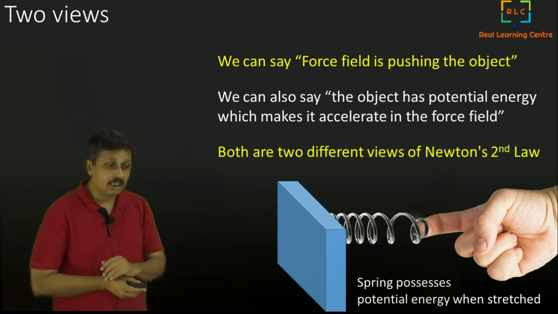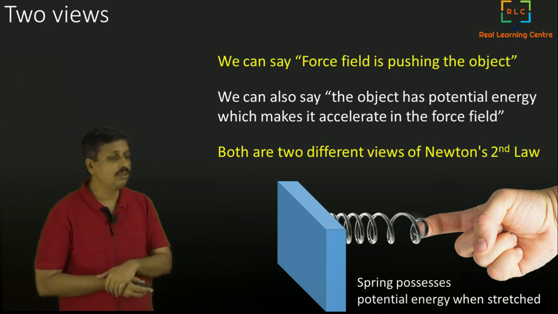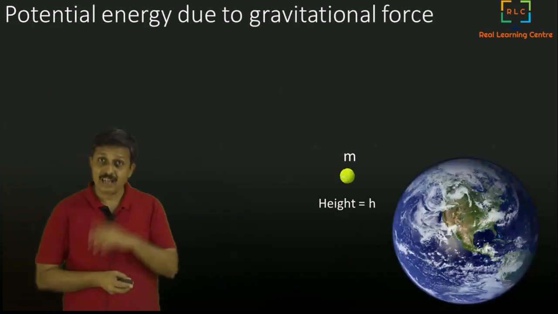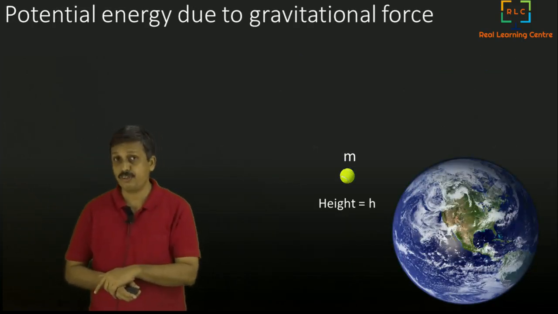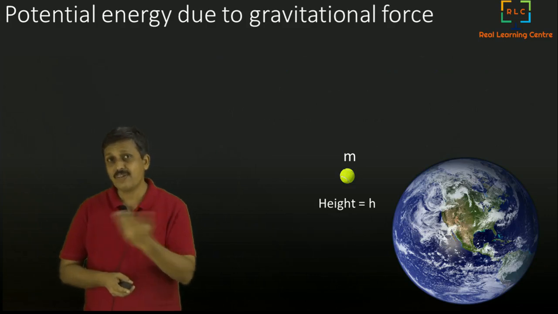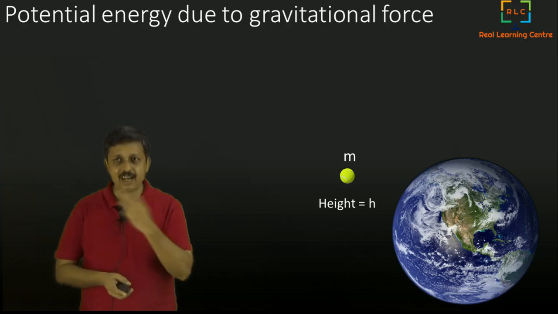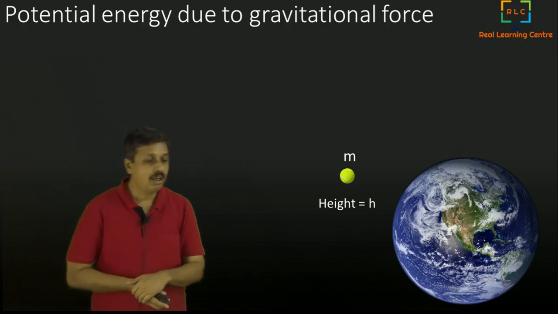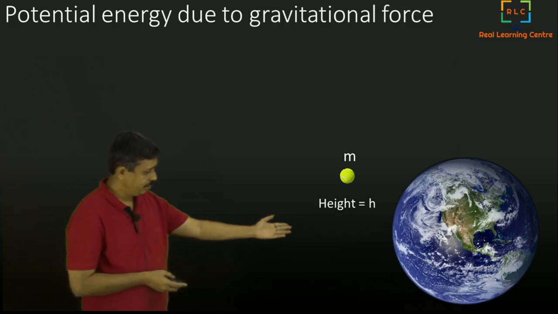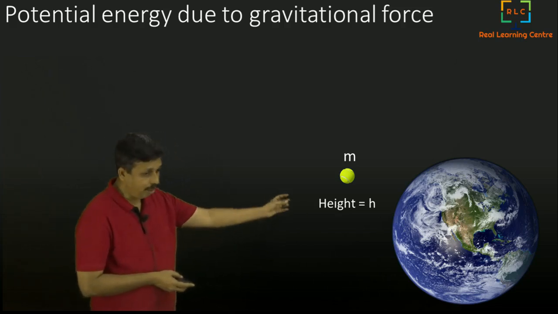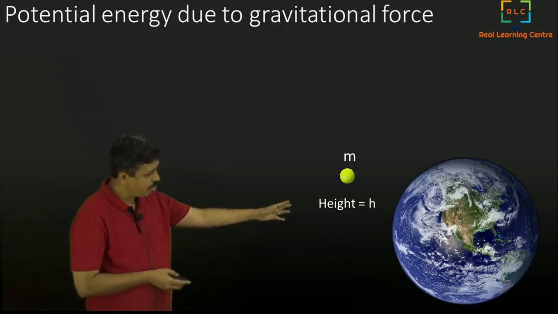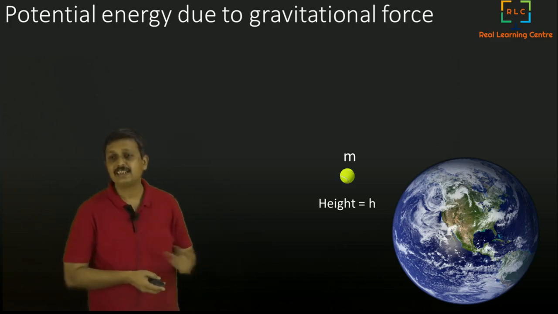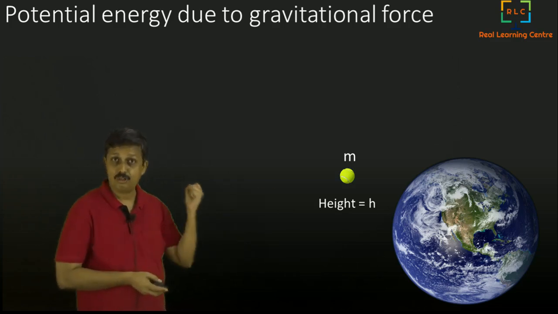Now, if you actually look at potential energy due to gravitational force, wherever there is a force, there is a potential energy that is possible. The force field is there, gravitational force field. Now, let's say this is our earth, and I am standing here with a ball. The ball, when you drop, goes towards the center of the earth because of the gravitational pull.